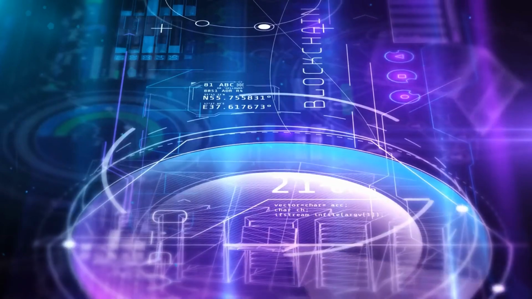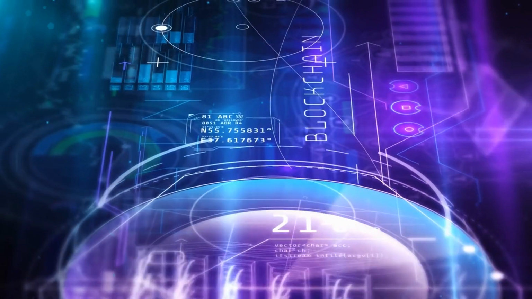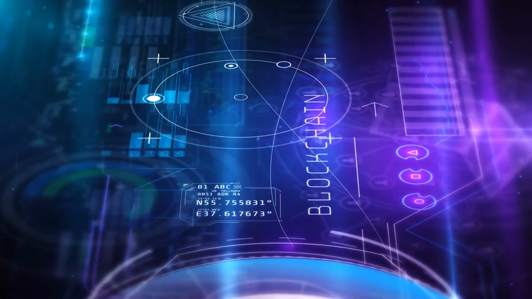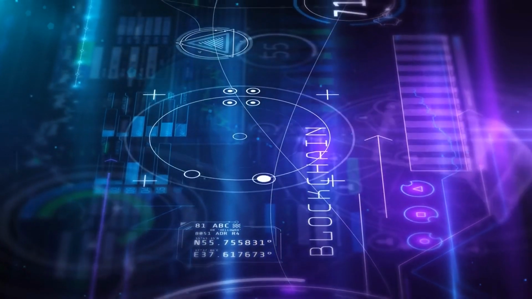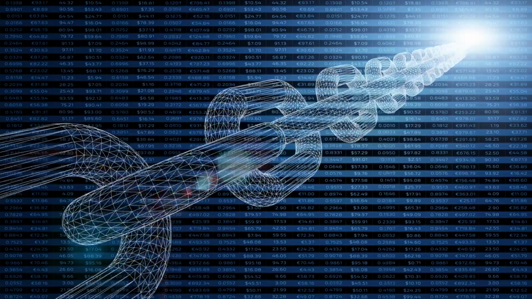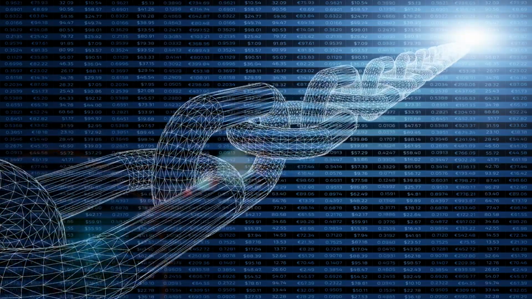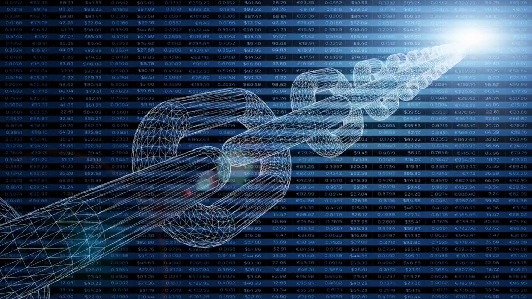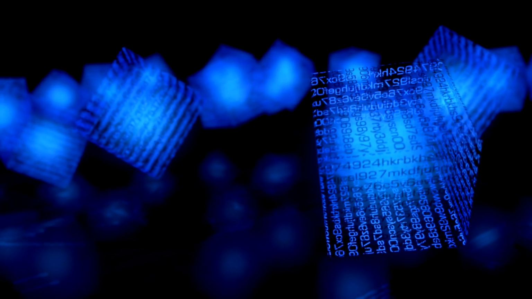Chapter 1: Blockchain Basics. Blockchain is more than just a technology. It's a revolutionary approach to recording information and transactions in a way that is virtually impossible to alter, cheat, or hack. It is a digital ledger of transactions that is duplicated and distributed across the entire network of computer systems on the blockchain. Each block in the chain contains multiple transactions, and every new transaction that occurs is recorded in every participant's ledger across the globe.